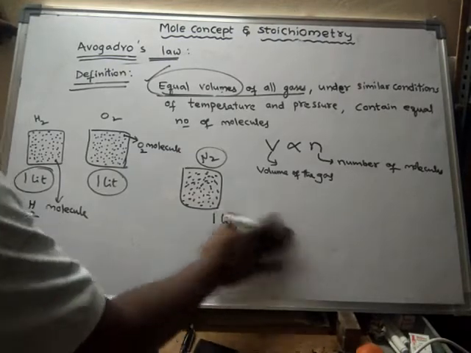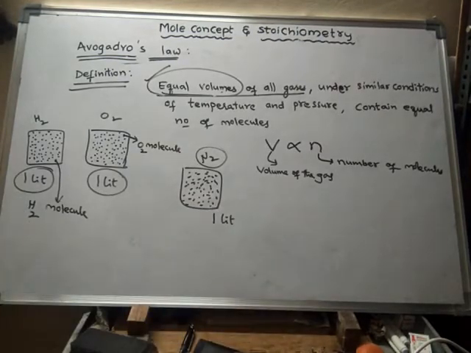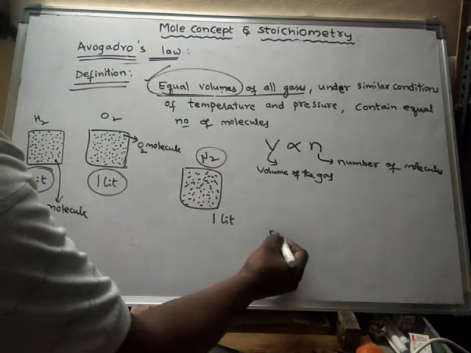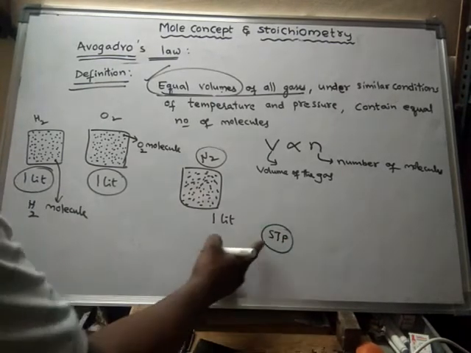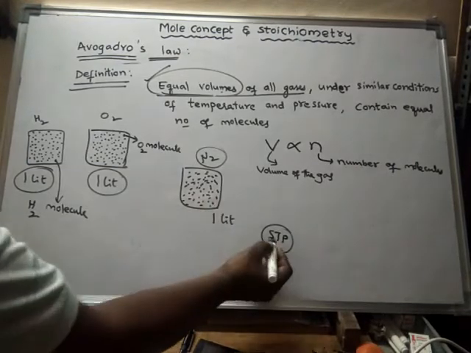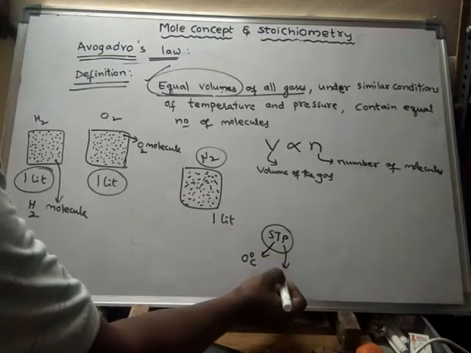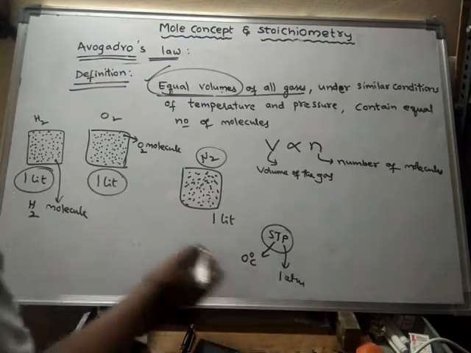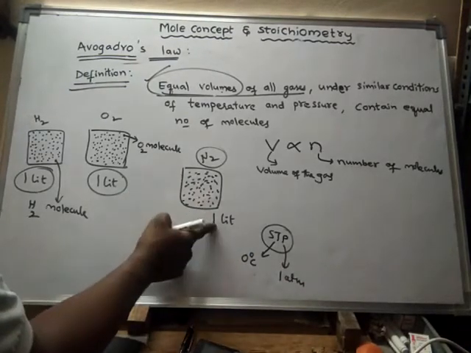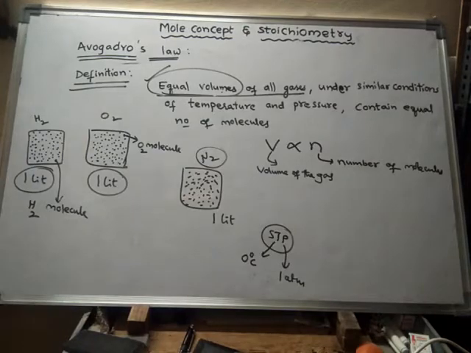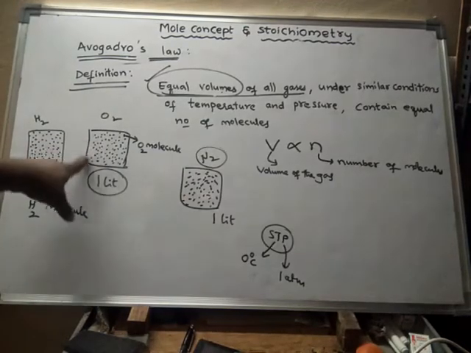Already we have learnt about STP conditions in our previous book. What is the standard temperature value? 0 degrees centigrade. What is the standard pressure value? 1 atmosphere. So at STP I have taken 1 liter of nitrogen, and here also oxygen at STP only